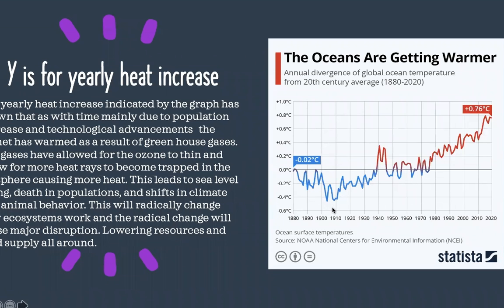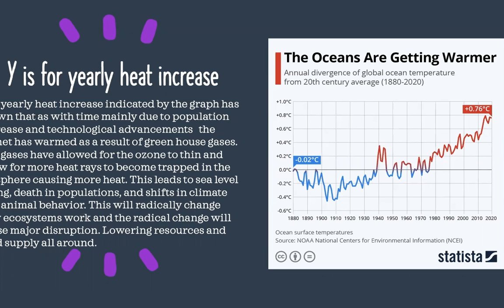Y is for the yearly heat increase. The yearly heat increase indicated by the graph has shown that as time goes on, mainly due to pollution increases and the increase of population and technological advancements, the planet has warmed as a result of greenhouse gases. The greenhouse gases have allowed the ozone to thin and allow more heat rays to become trapped in the biosphere, causing more heat.